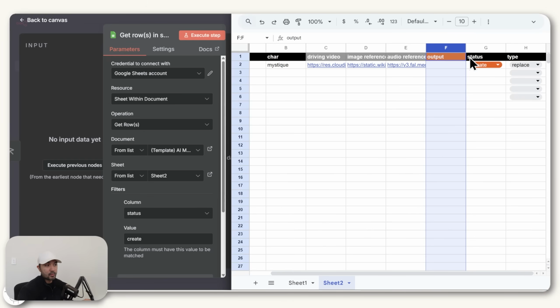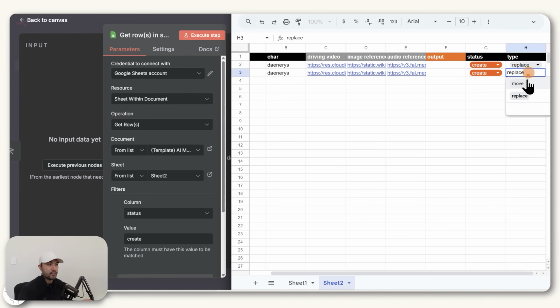Apart from that, these columns are the same, but you can see here that I added this type, which you can set as either replace or move. So what we'll be doing in this case is we'll be trying out both of those models so that I can show you the difference of one animate replace versus one animate move.